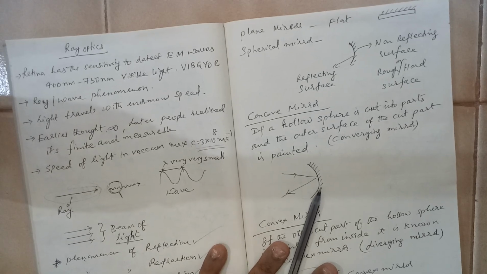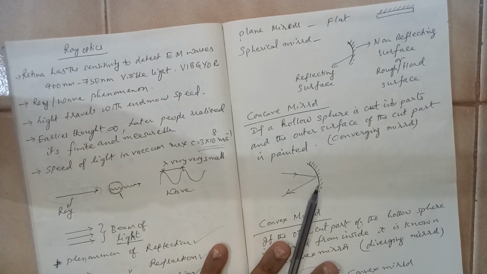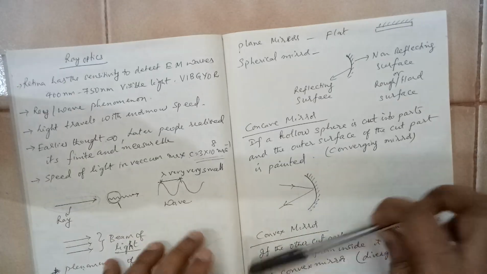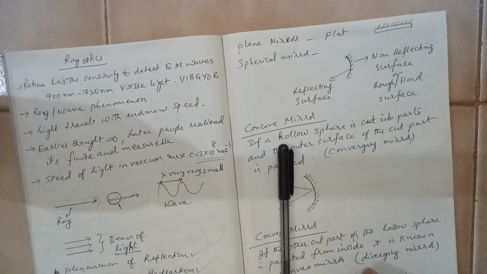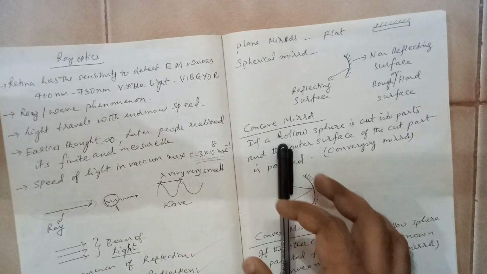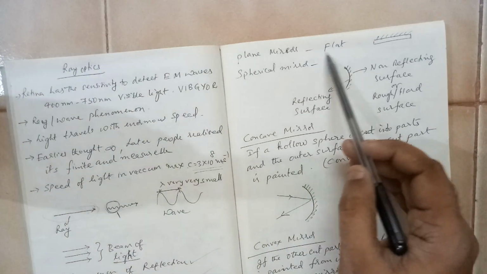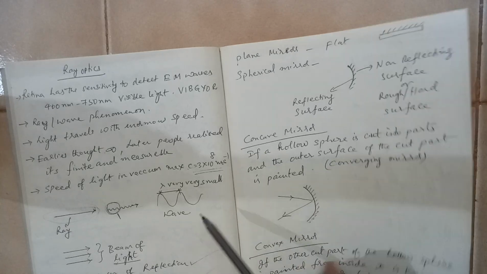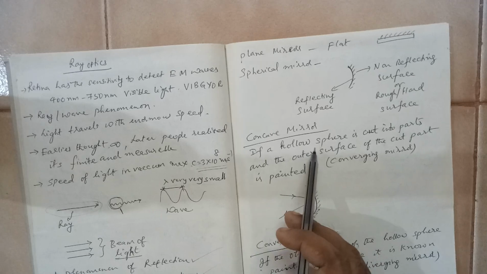Now here we will be talking about plane mirrors and spherical mirrors. These are reflecting surfaces. Some of these topics you might have seen in your class 10 also. We will be making a deeper study in class 11 and class 12. A plane mirror basically is a flat surface which has got one reflecting surface. Reflecting means kind of bouncing back.